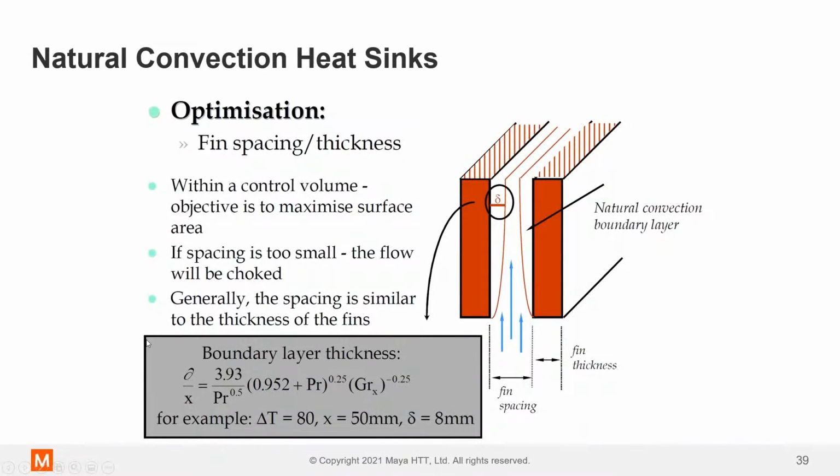Now, here's an empirical calculation you can use for estimating boundary layer thickness. Again, I wouldn't worry about this too much. The rule of thumb is generally that the spacing is similar to the thickness of the fins, right? So if you've got 1 mil fin thickness, you're going to have about a 1 mil gap in between the fins as well. That's pretty typical.